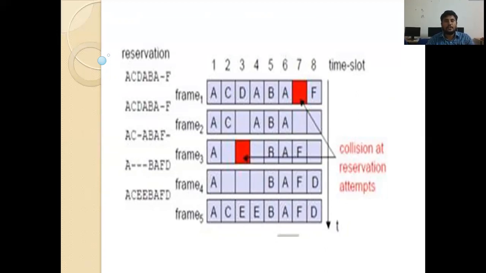Someone booked a ticket on the bus. If another one wants to book the same seat, automatically a collision will occur. 100% that seat is allocated to whoever reserved first. Likewise, here the mobile station knows which slots are busy and which slots are empty.